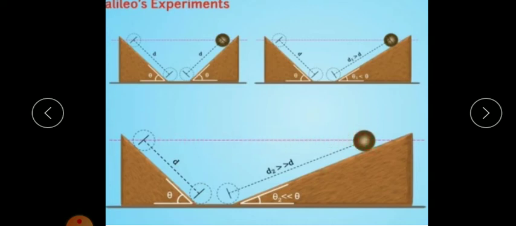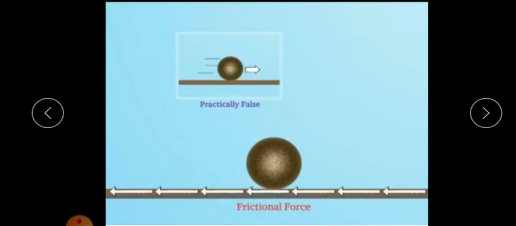Now, what will happen if we made this angle as 0? That means what will happen if we decrease the slope to 0? So if we decrease the slope to 0, then it will become a plane surface.